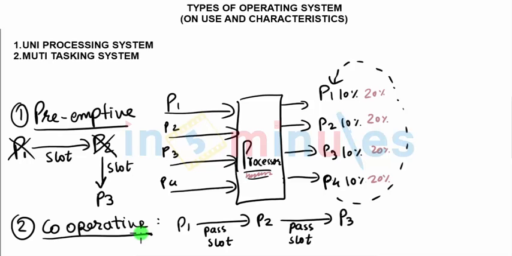Preemptive does provide a faster result but may suffer from starvation. It's a word which we will understand further, but it's basically when a process, because it has low priority, will not get a chance to run. That is called starvation. So in preemptive, this is very much happening. In cooperative, this doesn't happen, because each process would understand its responsibility and move ahead and go to the next. So that's the basic thing to talk about.